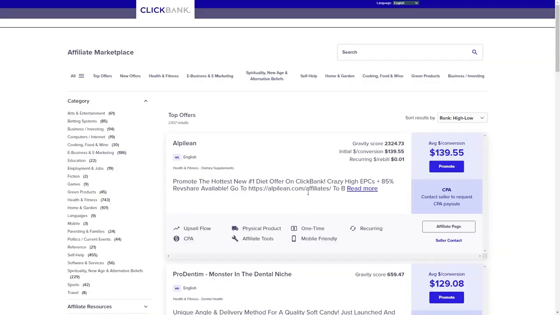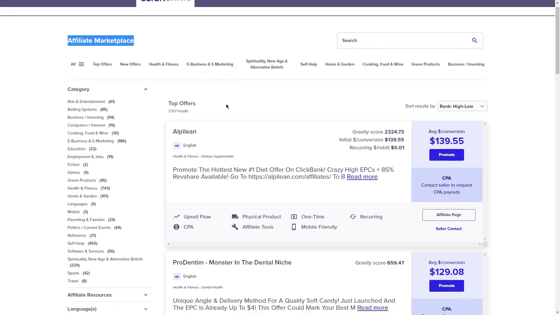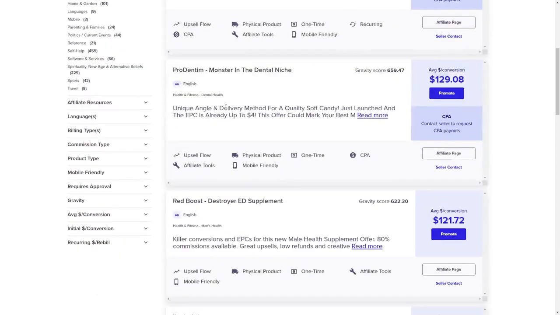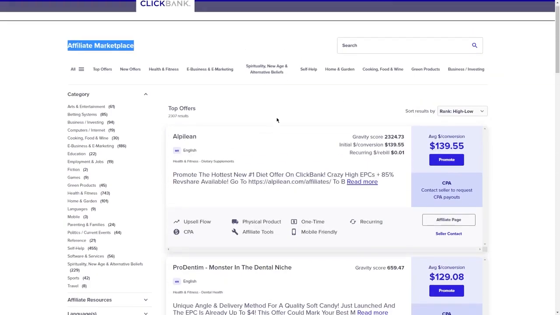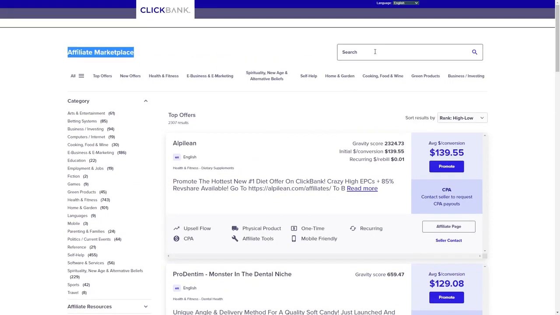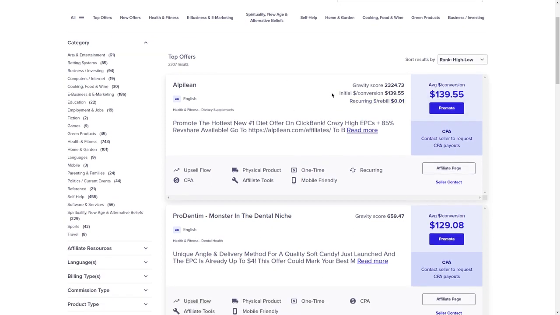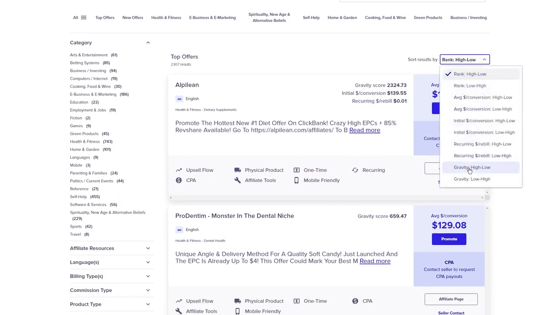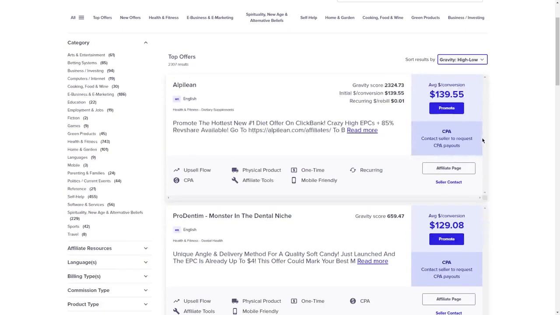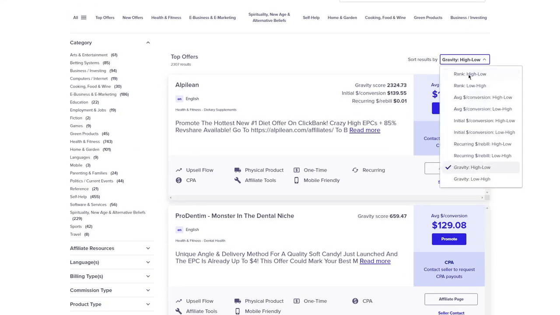All you have to do is go to clickbank.com and then go to the marketplace section. I will show you how to do this for one offer. How to actually make money with just one offer with zero risk. And then you can apply it to all the other offers as well. Just click on search and what we are doing is we are looking for popular offers. So click on search and then make sure you're going to sort the results by gravity because we are looking for affiliate orders that are being heavily promoted.